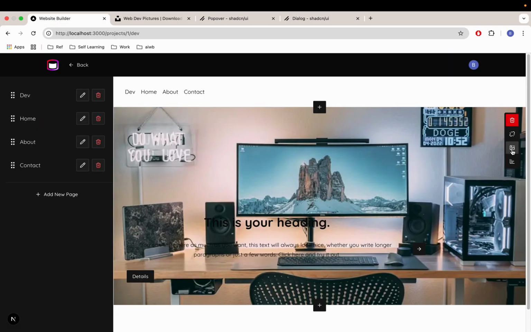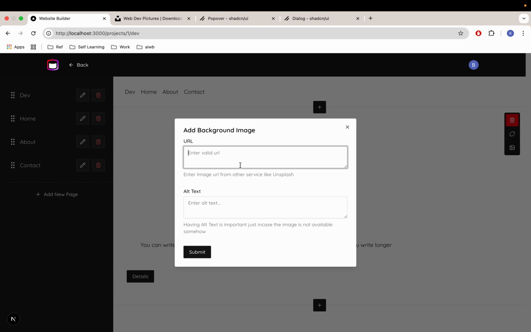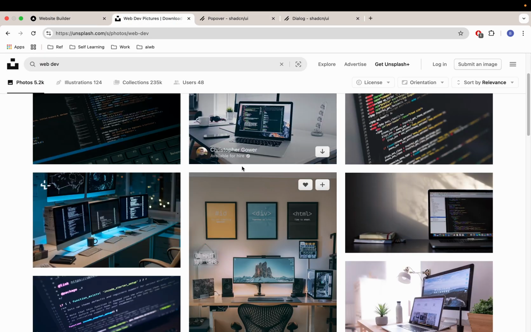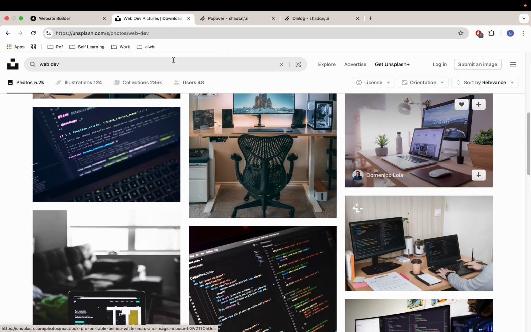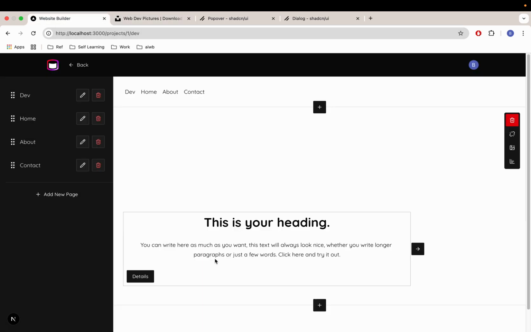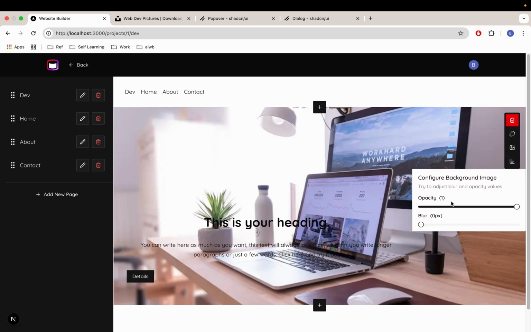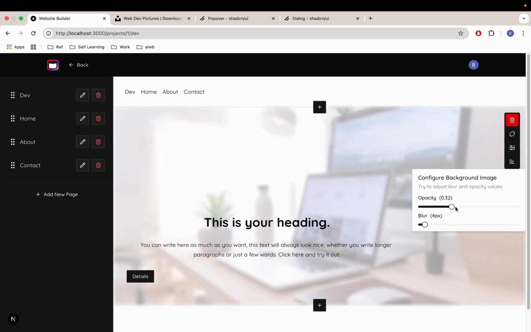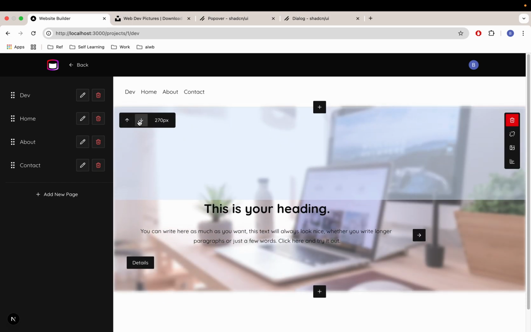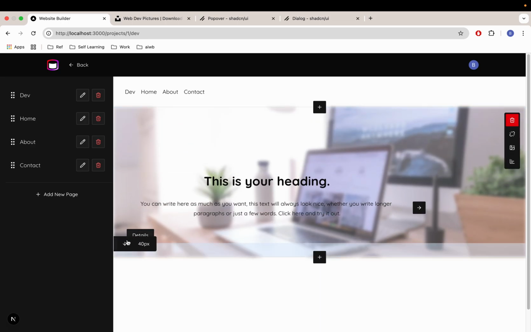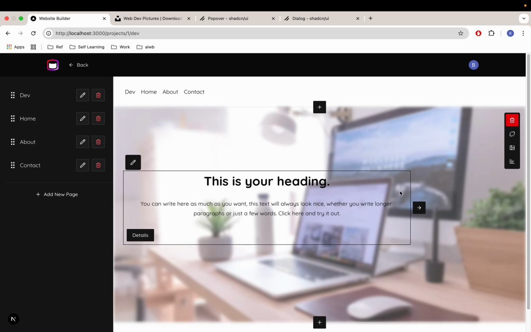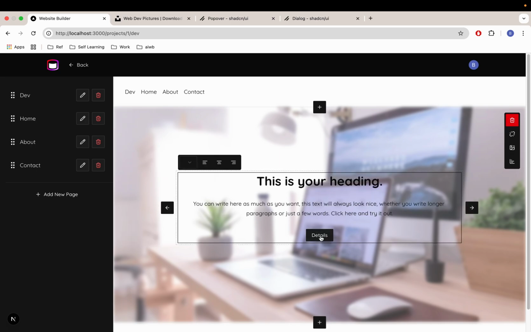So here, let's try to delete. And then once we add, we're gonna see some, maybe let's just start with this guy. Copy image and paste here, save. Looking good, right? And then we can adjust, right? Yeah, nice. Yep. And then we can remove the padding if you like. Right. Maybe we can increase the padding bottom. Oh, sorry. Need to increase. Yeah. Looking good. And then we can center it if you want to.